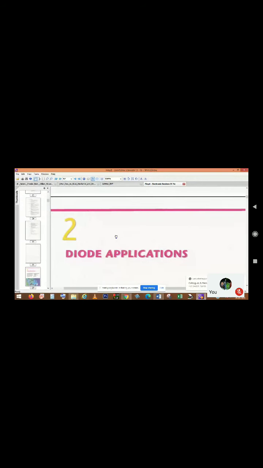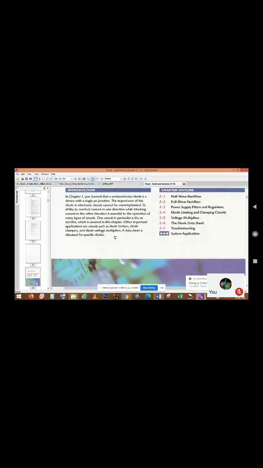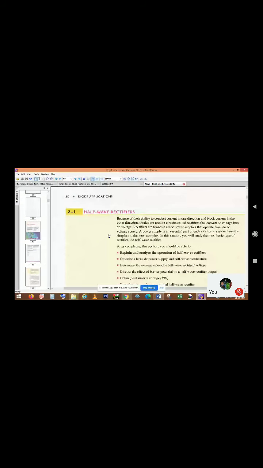Next question is the diode application. There is a huge number of applications. You are already familiar with half wave rectification, full wave rectification, power supply regulation, things like these. The first one is half wave rectification. If we consider half wave rectification, the bias of the DC power supply, this is the bias condition in half wave rectification. This is the scenario.